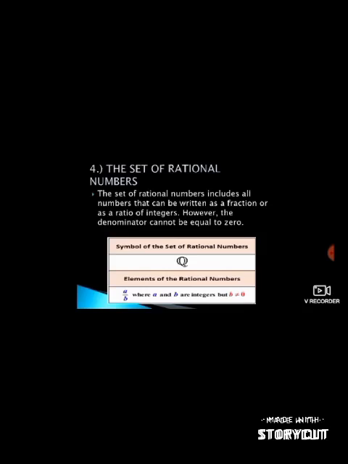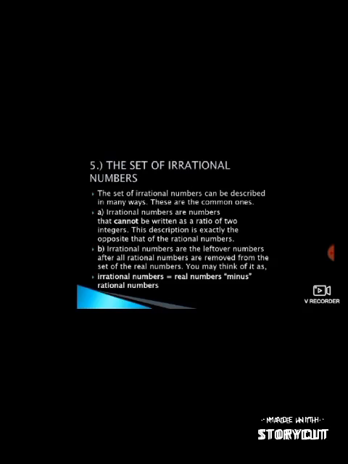The fourth one is the set of rational numbers. The set of rational numbers includes all numbers that can be written as a fraction or as a ratio of integers. However, the denominator cannot be equal to 0. The symbol of the set of rational numbers is the letter Q, again inside the box in the second column. And the elements of the rational numbers are A over B, where A and B are integers but B is not equal to 0.